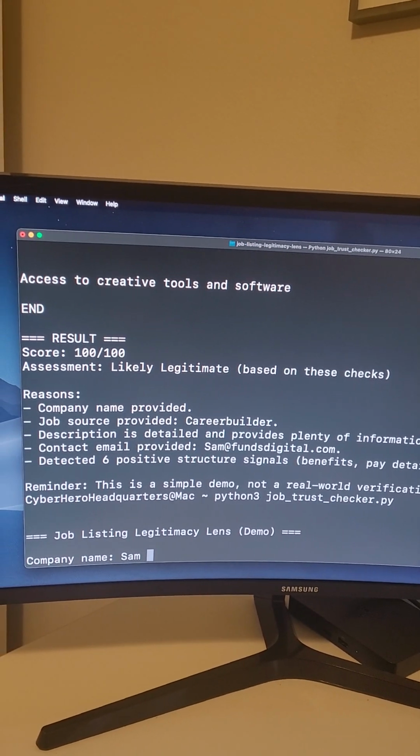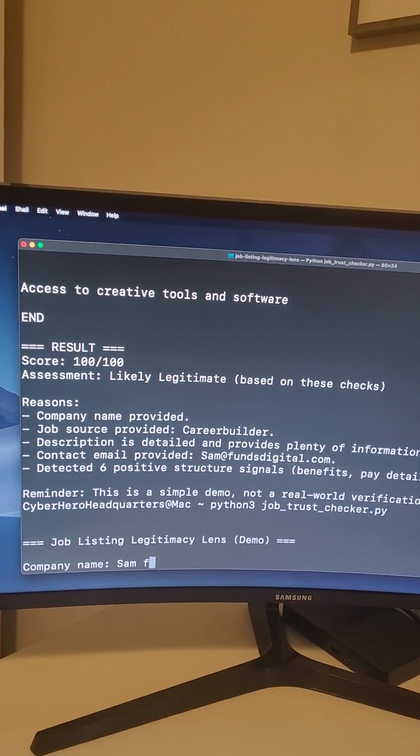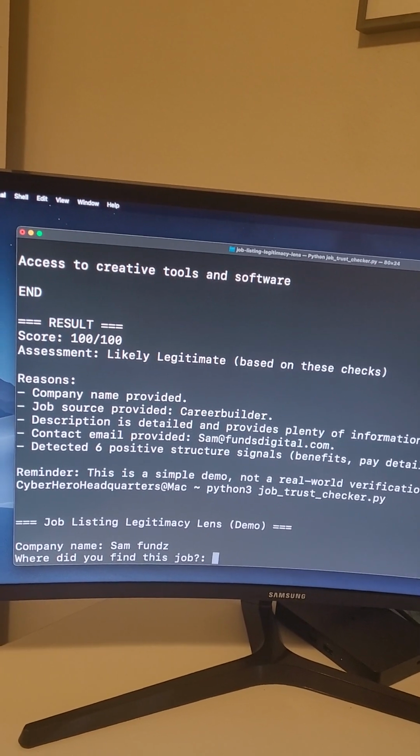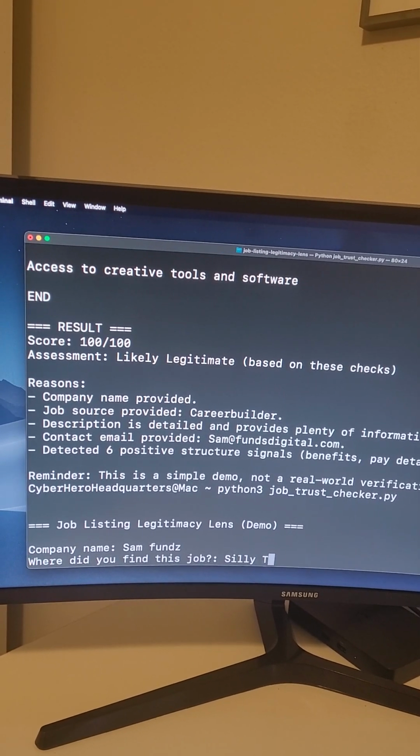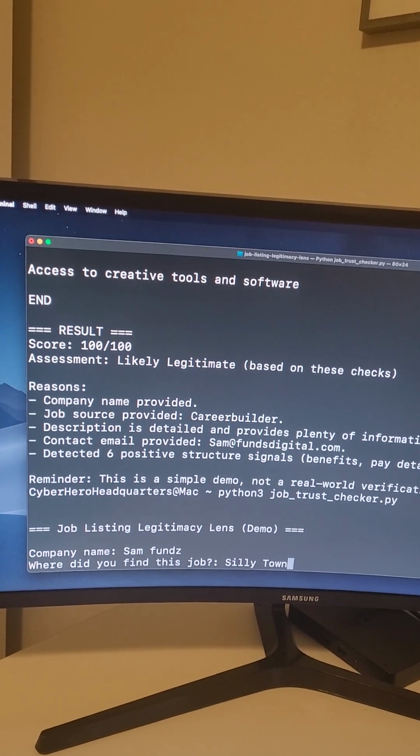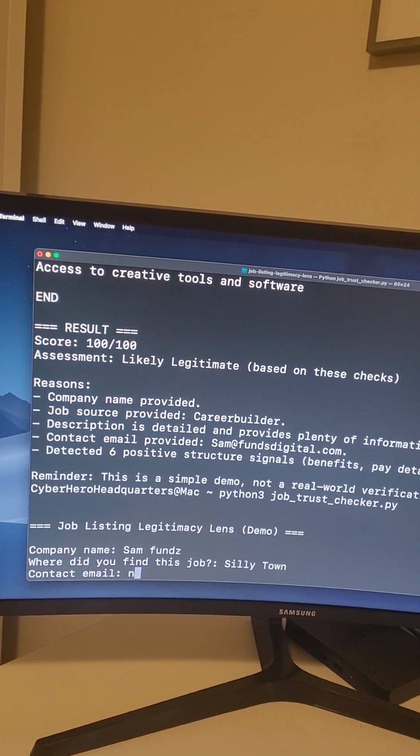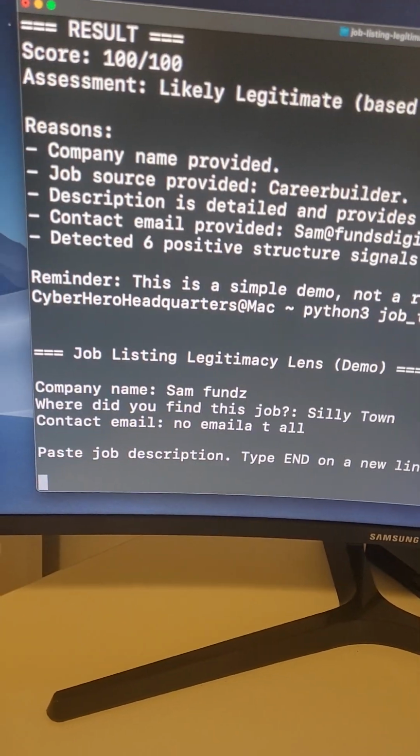Okay, so this is actually a bad job that she's typing right now. I want to say this is going to be a scam job. We just use the word bad to make it. Oh, Sam funds. Okay, where'd you find it? You found it on the Silly Town website? Oh my goodness. Okay, and what do you think is going to be the email? Look at what she's typing for the email.